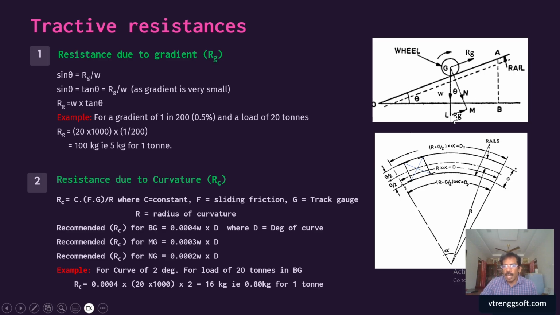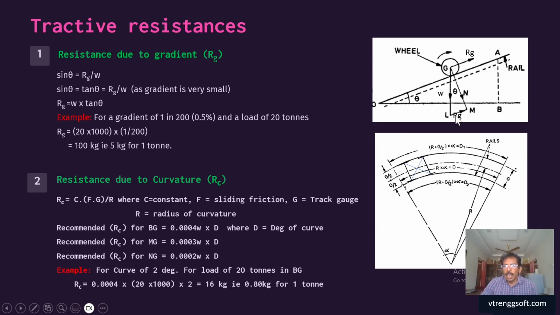Let us take this triangle. This will be a similar triangle, because this angle of inclination is equal to this angle, as both lines are normal to the corresponding lines of the gradient. So both are similar triangles.